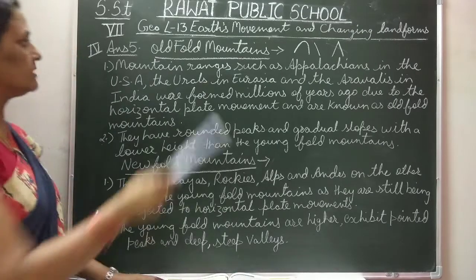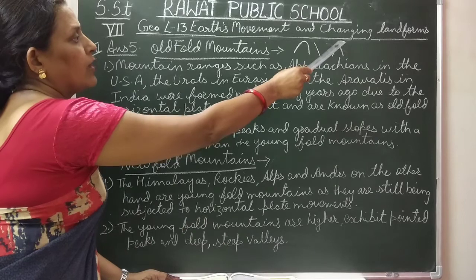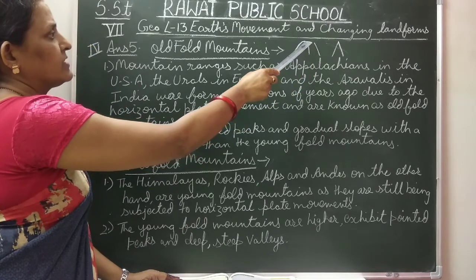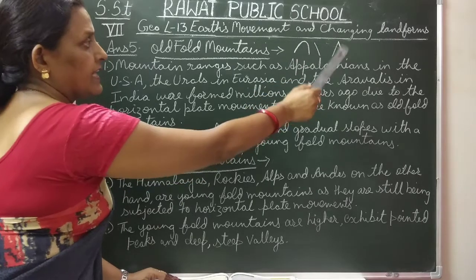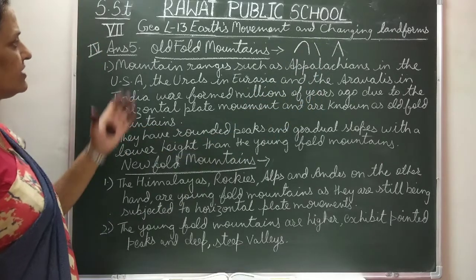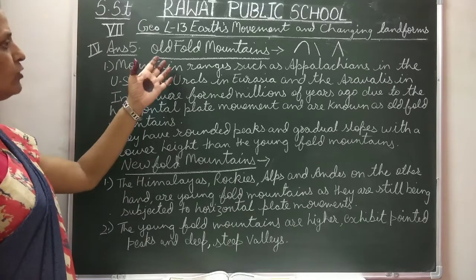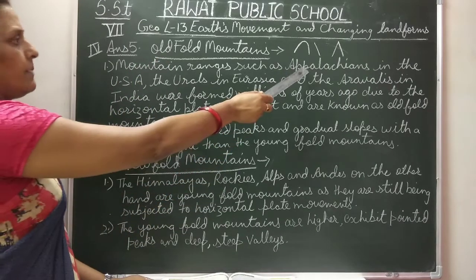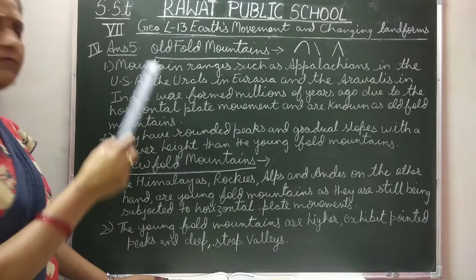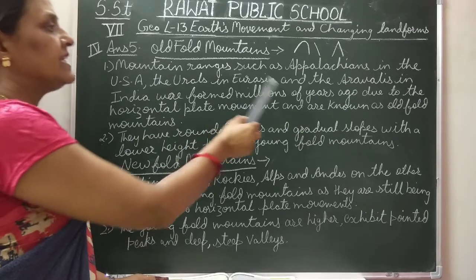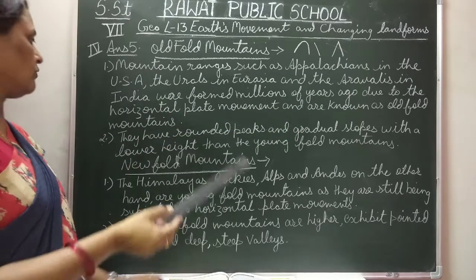Clear? In comparison to old fold mountains, the new fold mountain peaks are pointed and the old fold mountain peaks are rounded. Old fold mountains have a gradual slope and new fold mountains have a steep slope. This is the difference between old fold mountains and new fold mountains. Again, old fold mountains, examples are Appalachians, Urals, Aravallis, which have been formed millions of years ago due to the horizontal plate movement, are known as old fold mountains.